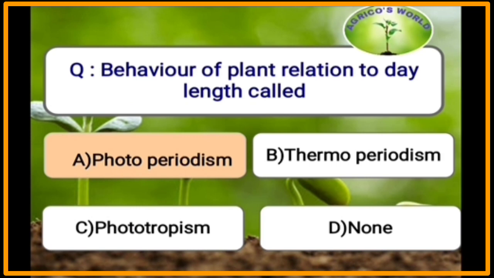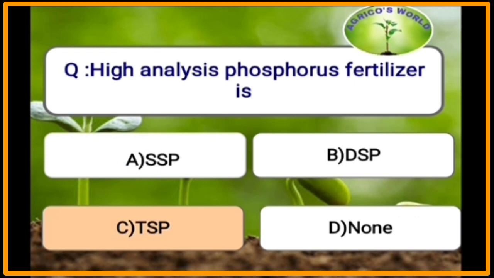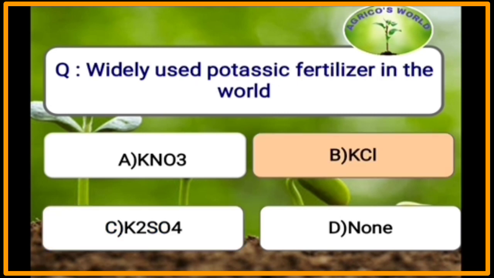Behavior of plant in relation to the day length is called as photoperiodism. Percent yield concept is given by Bray. High analysis phosphorus fertilizer is triple superphosphate. High analysis fertilizers contain greater than 25% of the primary nutrients. Widely used potassic fertilizer in the world is KCl, that is MOP.